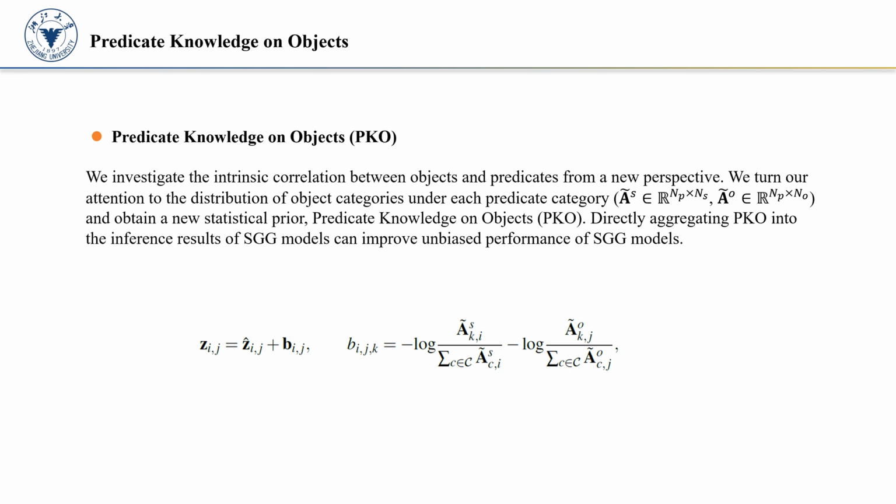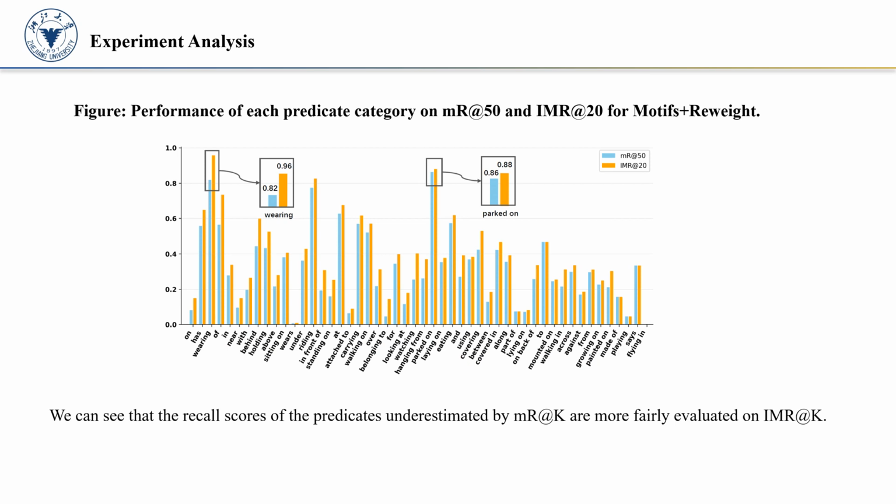The following is the display of experimental results of our solutions. We display the recall scores of each predicate category on mean recall at 50 and IMR at 20 for Motifs reweight. We can see that the recall scores of the predicates underestimated by mean recall at K are more fairly evaluated on IMR at K. For example, the recall scores of the highly correlated predicates, like "wearing", "of" and "watching", ascend significantly on IMR at 20 compared to mean recall at 50. While the predicate "parked on" has no obvious improvement on IMR at 20 as it is slightly influenced by the confidence suppression. Compared to mean recall, IMR provides a more fair score for these overestimated predicate categories.